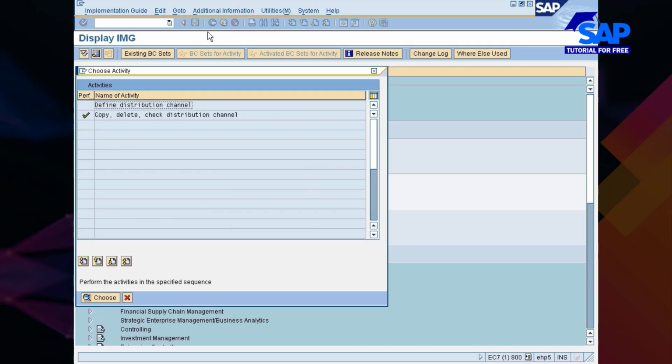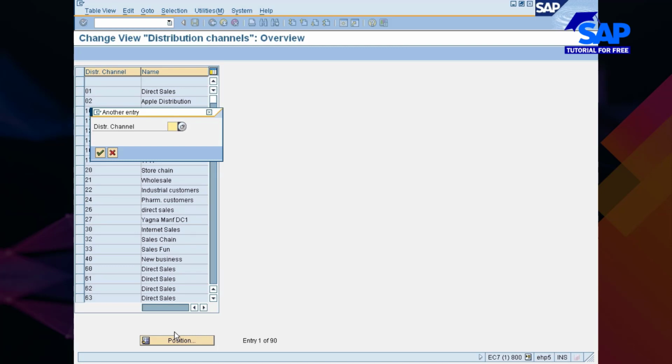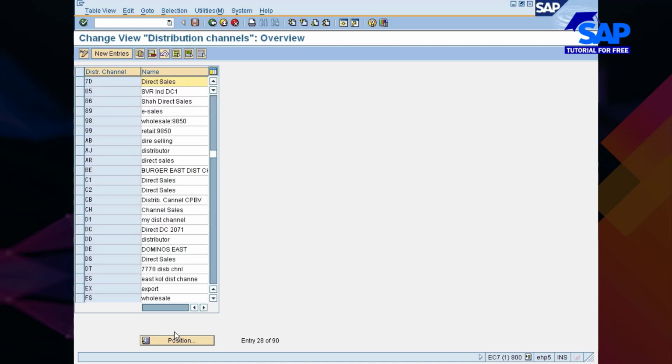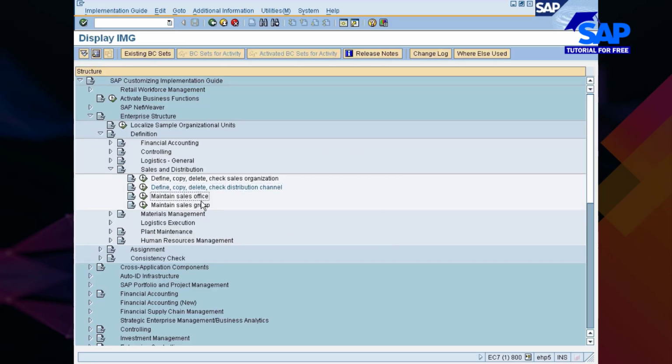Okay, just go back, define distribution channel, where you go and amend your changes. That is 7D. You see here, I would say distribution channel DC for Nissan. I'll go and save it. Once you are done with it, come back, close this one, maintain sales office and sales group.